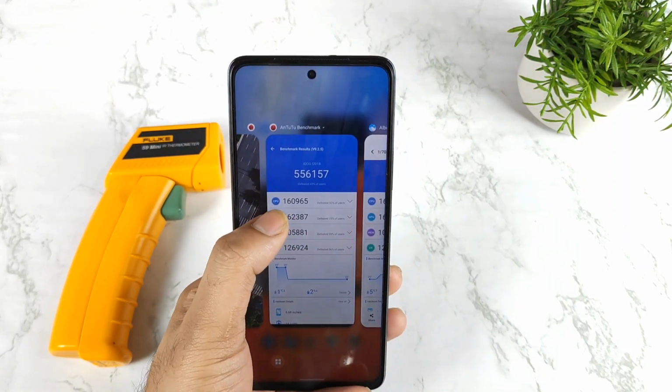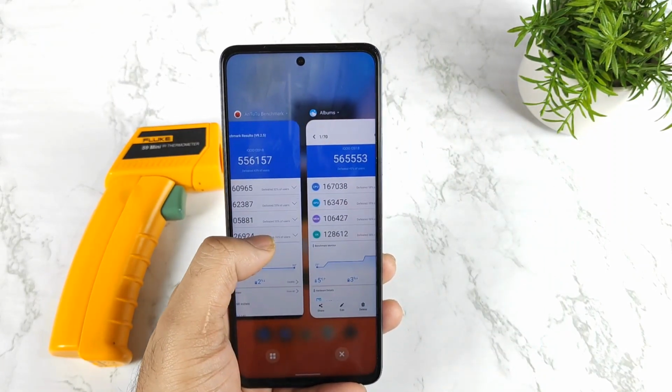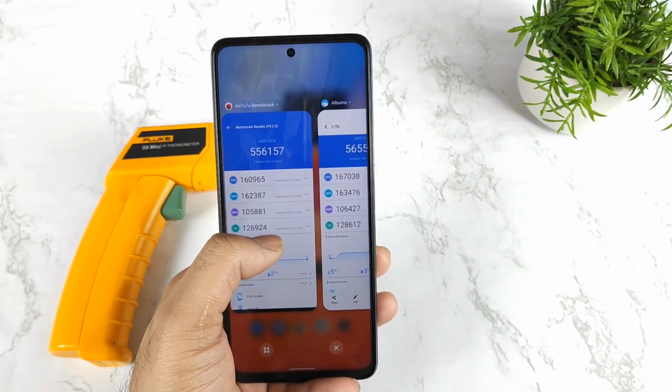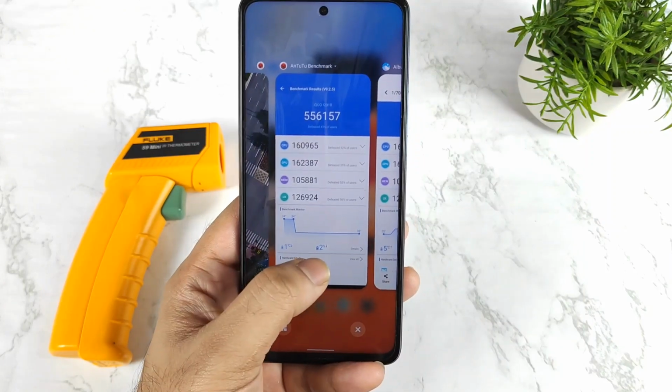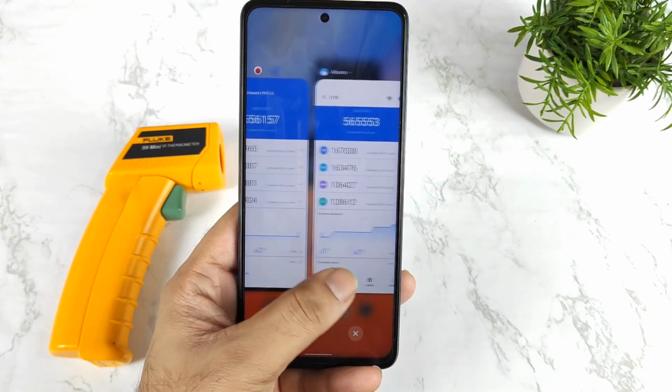Try to look at the CPU. The CPU decreased a lot, by 7,000, and the GPU decreased a little bit, only 1,000. But the battery drained only 2% this time, and before it was a 3% drain.